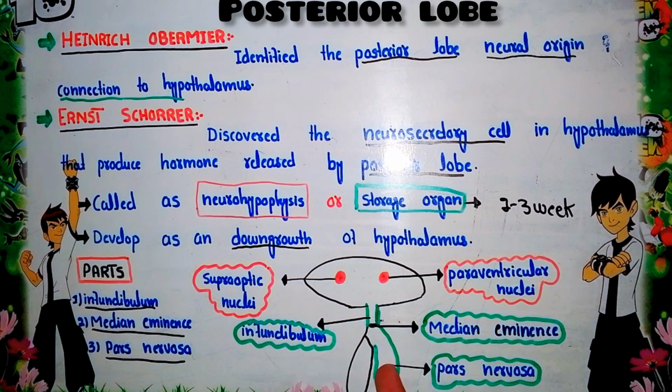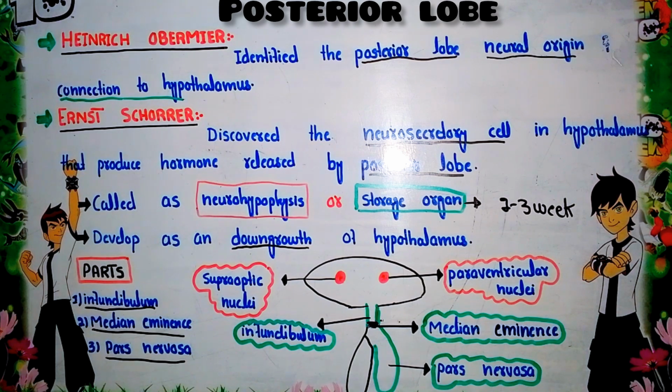Now this posterior lobe of the pituitary gland attaches to the hypothalamus through a stalk. This stalk is called the infundibulum. So this is the first part of the posterior lobe of the pituitary gland. The next one is the median eminence. The median eminence is that part of the posterior lobe which is present at the base of the hypothalamus. This is the infundibulum, while this one is the base of the infundibulum.